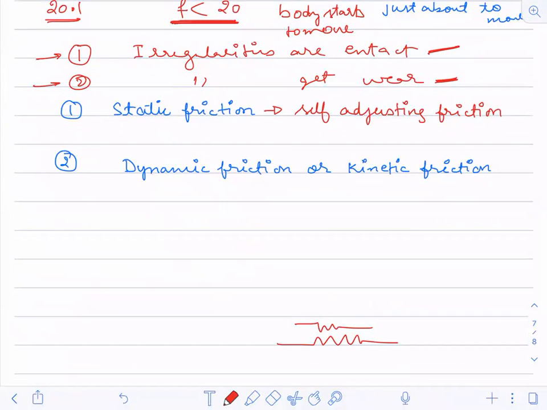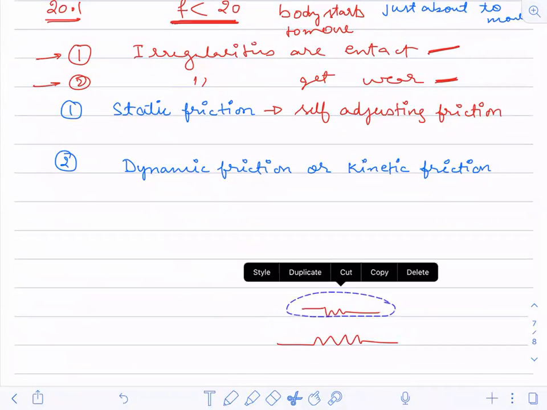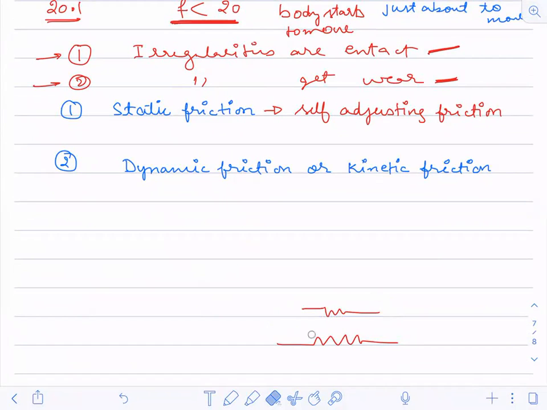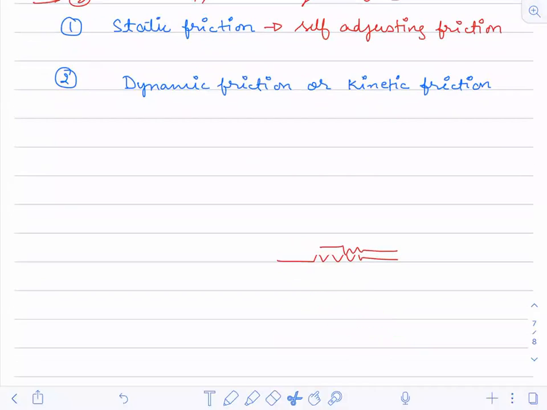When the irregularities have got worn out, the opposing force will be the same or it will decrease now, because the surface has now worn out.